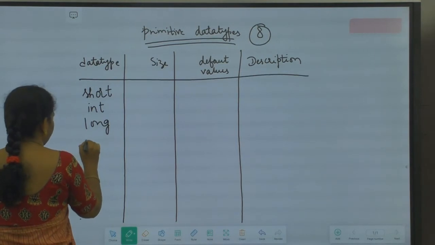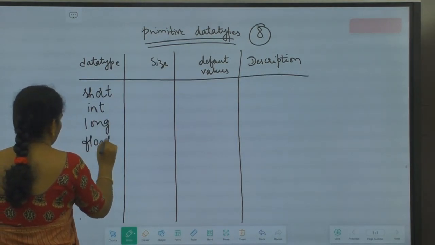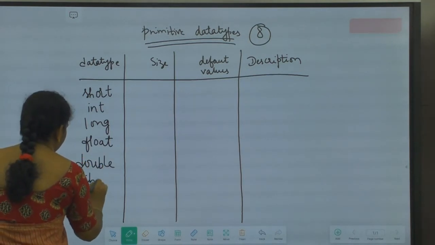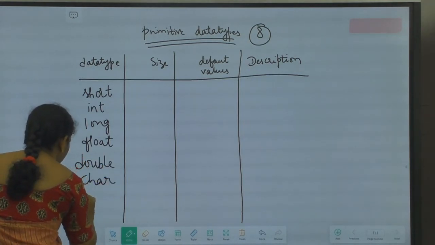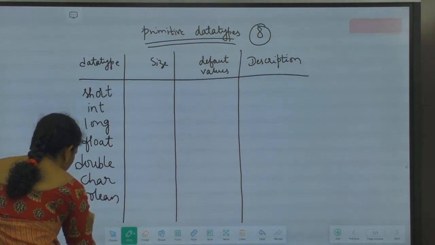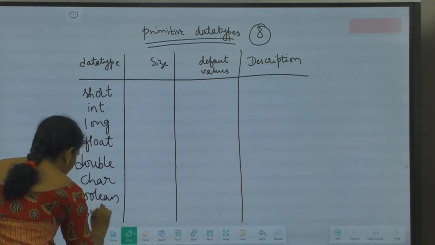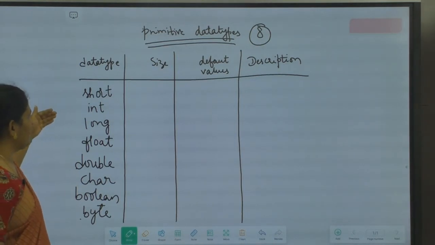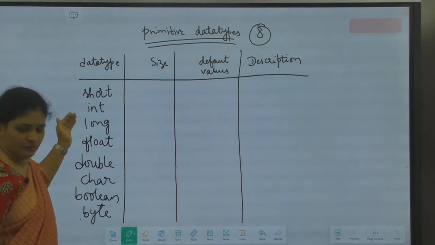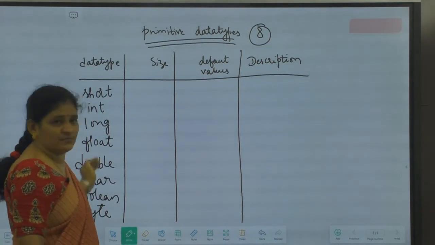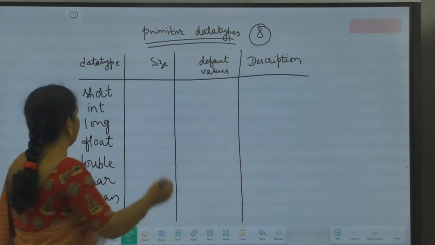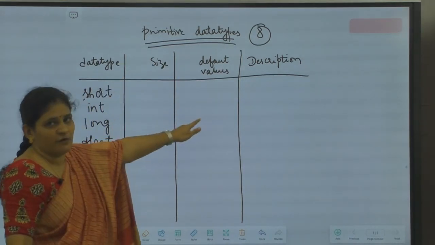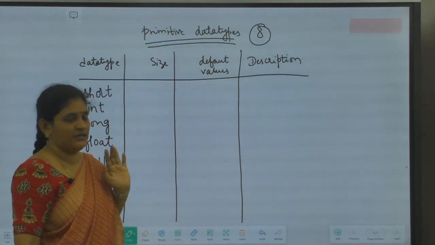The next one is float, double, char, boolean, and byte. These are the 8 primitive data types in Java. Okay, as these are data types, every data type should be written only in small letters but not in capital letters. Okay, so what is the size of this data type and what are the default values, and the description also, we are going to see now.